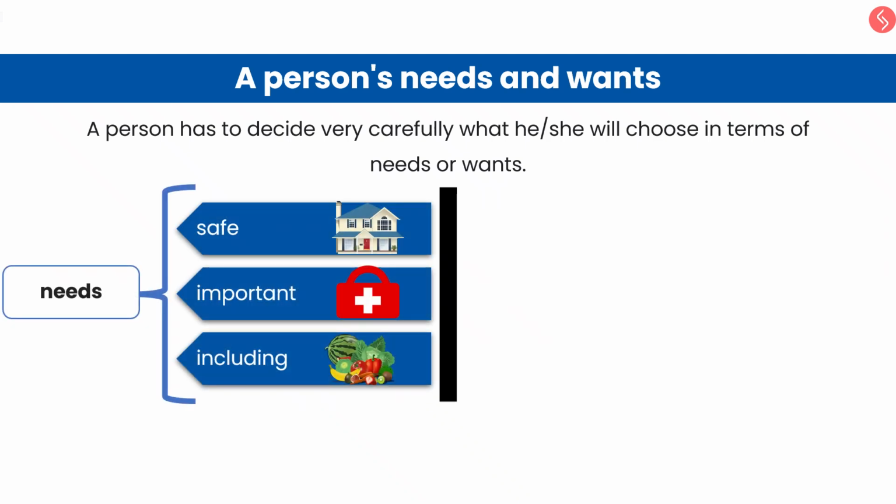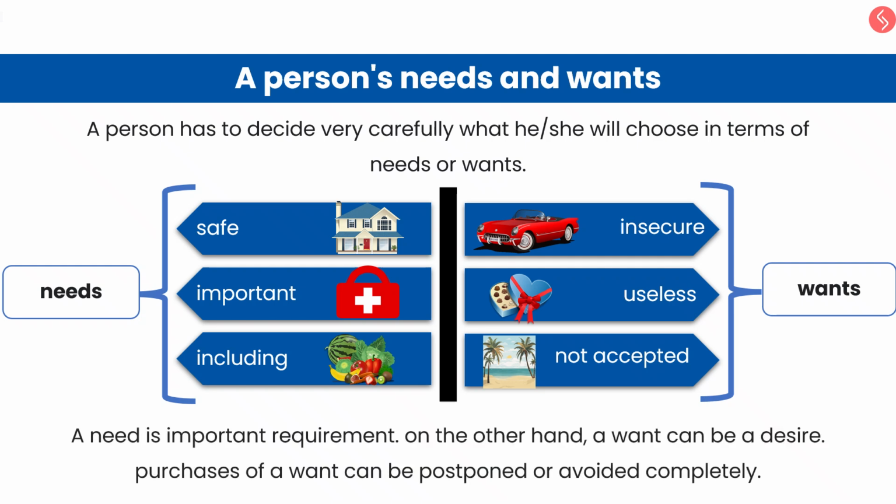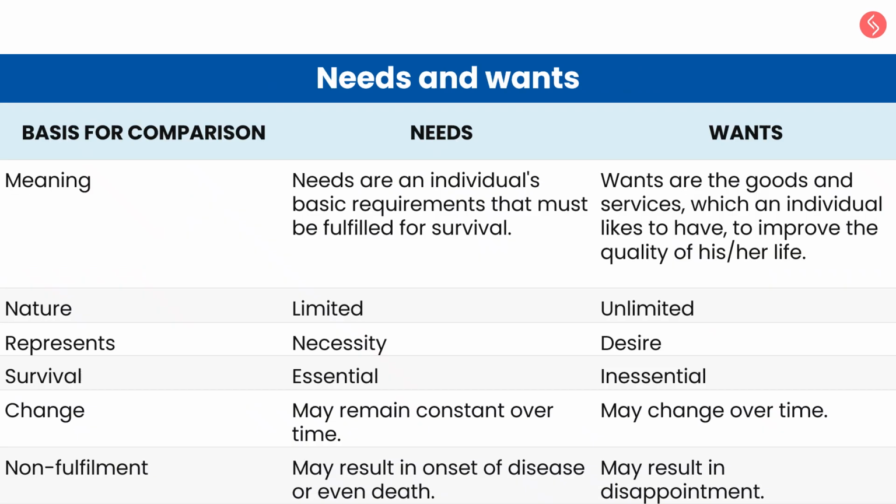Needs are things that are safe, important, and part of our everyday lives. Wants are perceived as insecure, useless, or rejected in our daily lives. A need is an important requirement. On the other hand, a want can be a desire. Purchases of a want can be postponed or avoided completely. Needs are an individual's basic requirements that must be fulfilled for survival. Wants are the goods and services which an individual likes to have in order to improve the quality of his or her life.